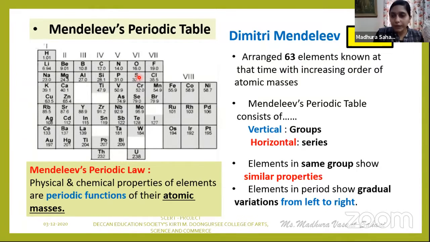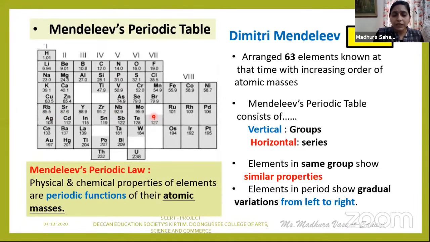What about the properties of those elements? The elements belonging to the same group show similarity in properties. But the elements present in the horizontal series show some gradual variation in their properties as we move from left to right.